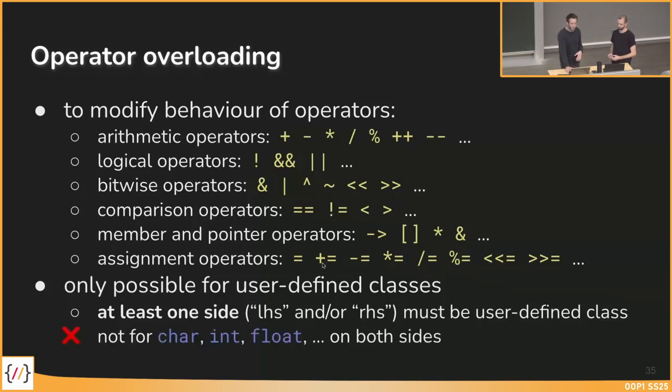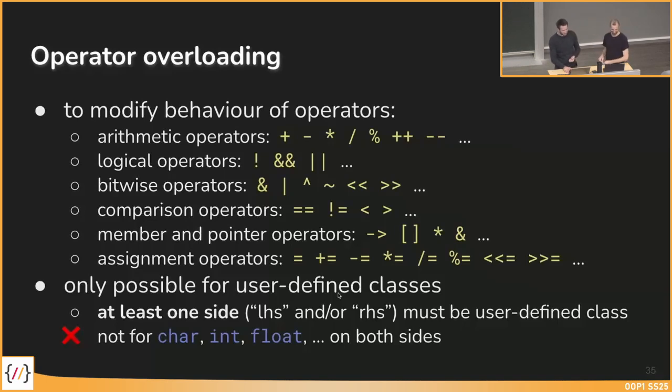I can't do it for characters, integers, floats, and so on if they're on both sides. So I can't overload the plus operator for integer plus integer, which is predefined. Integer plus integer, we know what the result is, and we can't overload that. But at least if there is a user-defined class on one side, it's possible. And it wouldn't really make sense to overload integer plus integer. Yeah, that would confuse everybody, I think.